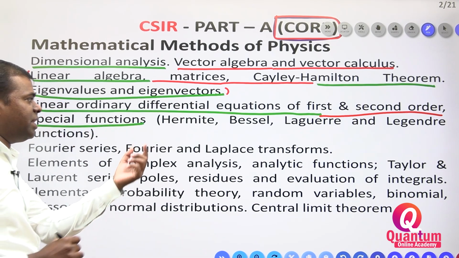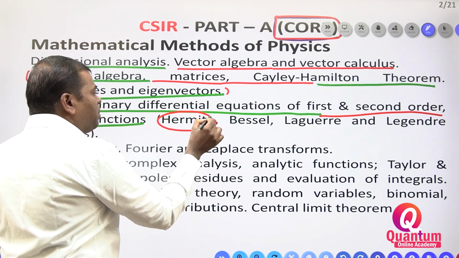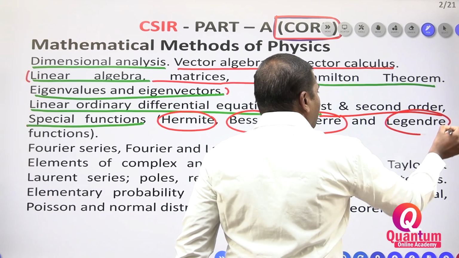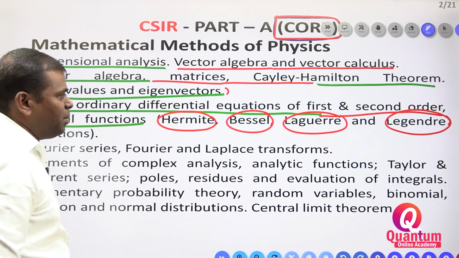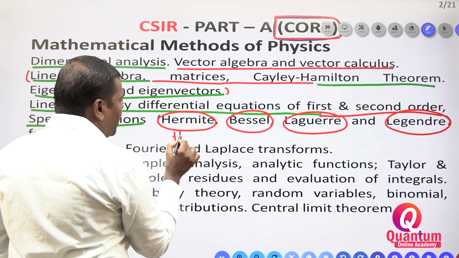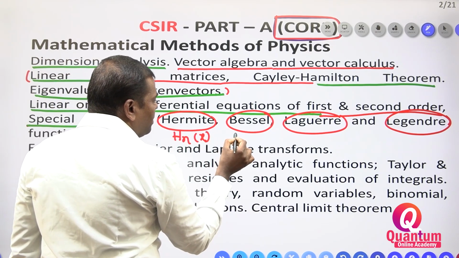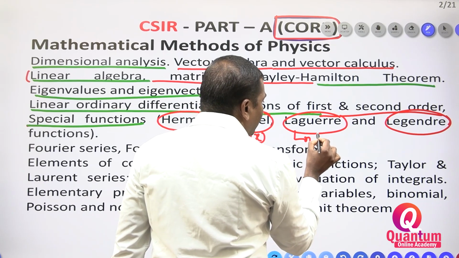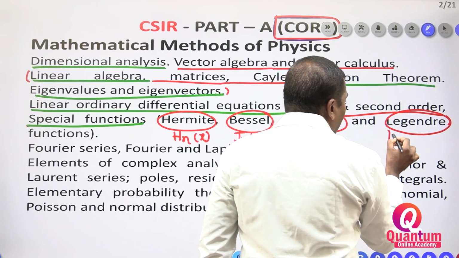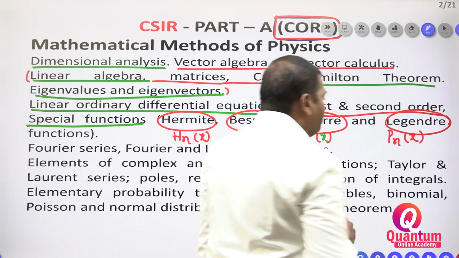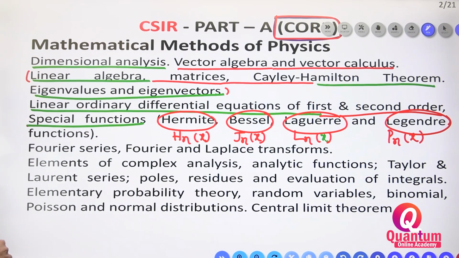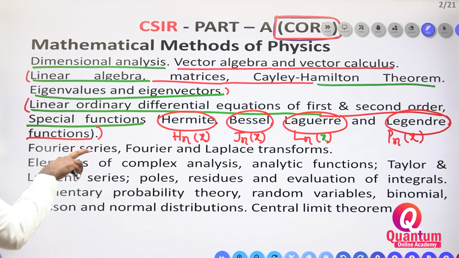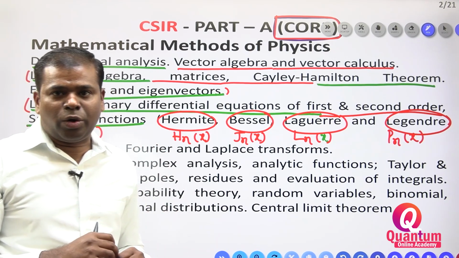Some special functions are there: Hermite polynomial, Bessel polynomial, Laguerre polynomial, and Legendre polynomial. Hermite polynomial you write as Hn of x, Bessel as Jn of x, Laguerre as Ln of x, and Legendre you represent as Pn of x, right? These polynomials are very important, and they come within the differential equations only.